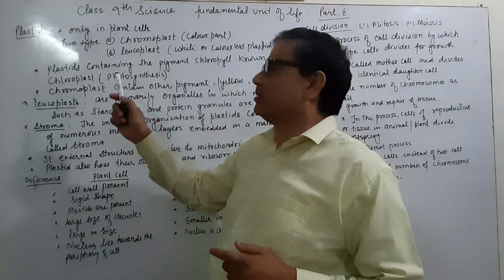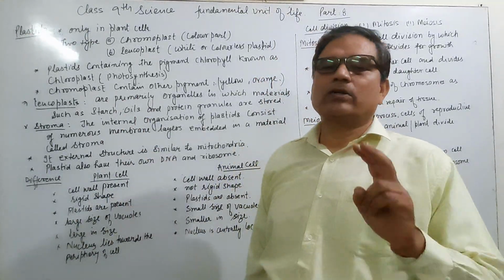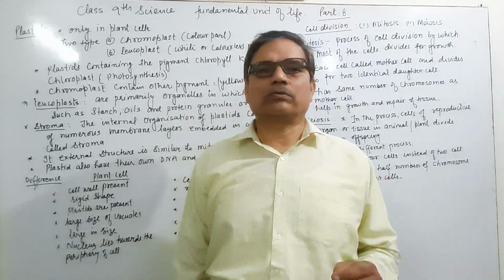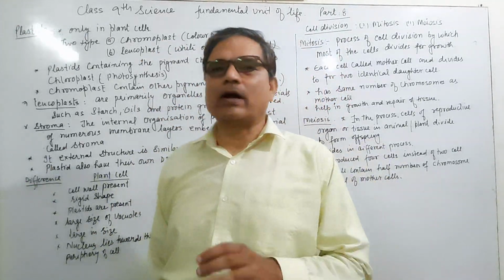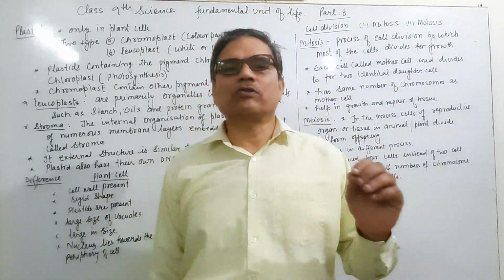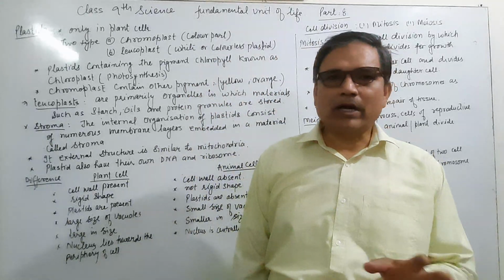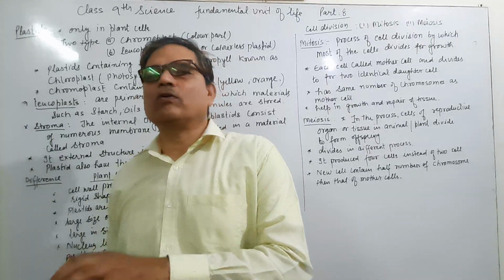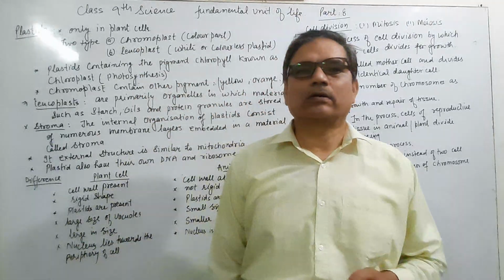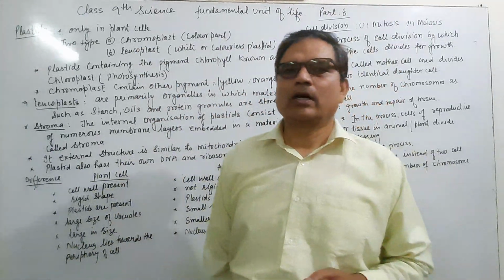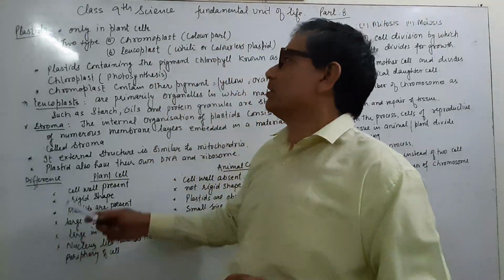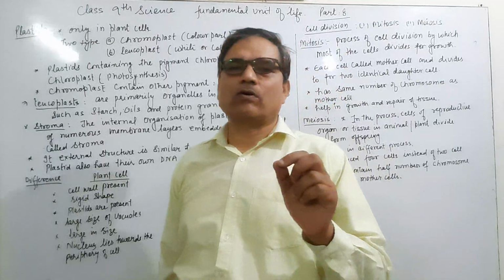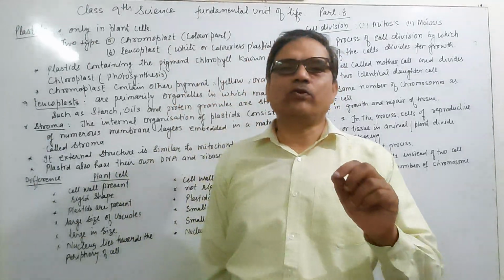And plastids are of two types. First, the plastid which is used by the plant to prepare food, through the process of photosynthesis. Chloroplast contains chlorophyll, but it is the colored part of the plastid. Plastids are of two types: one is chromoplast, the other is leucoplast.